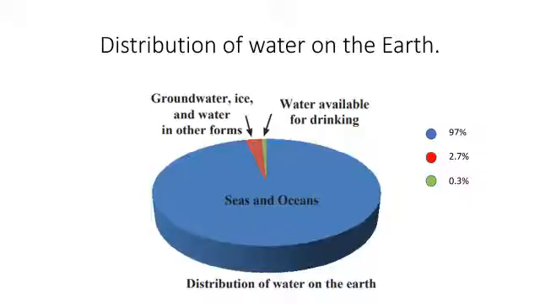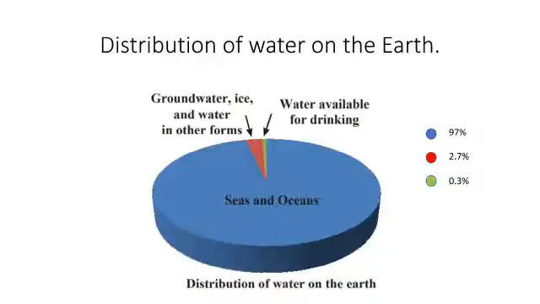You can see the sea and oceans occupy 97% of water, and the groundwater, ice and water in other forms is almost 2.7%, and the remaining water available for drinking, that is fresh water, is only 0.3%.